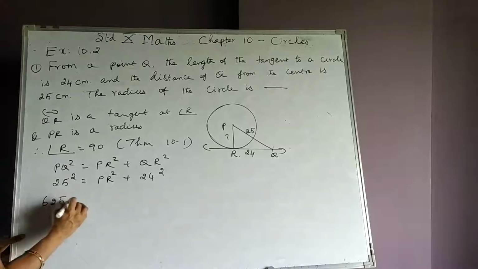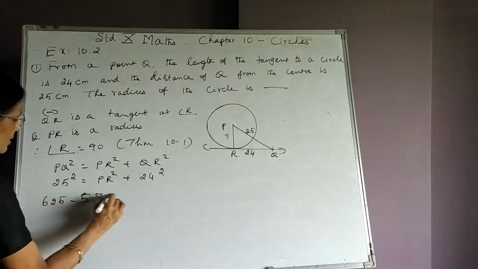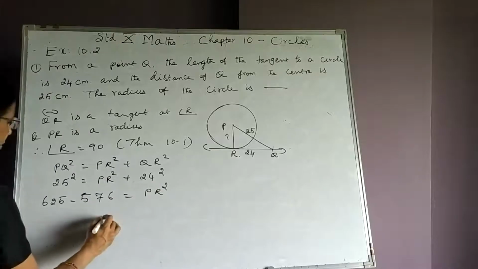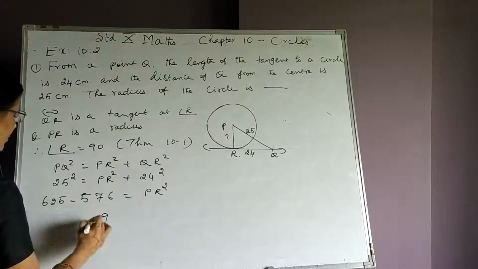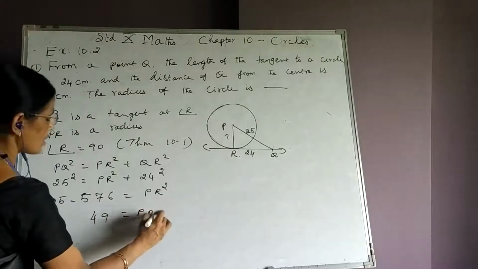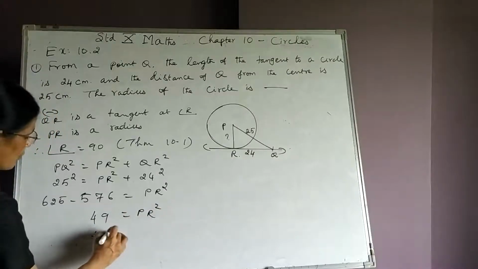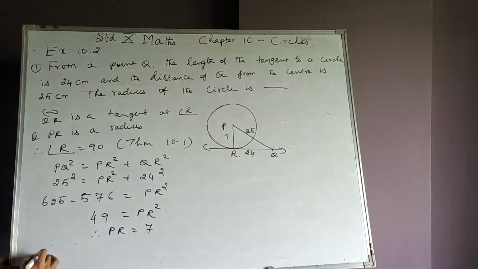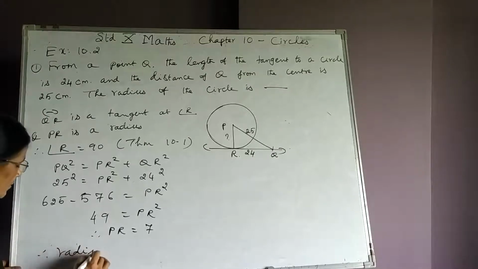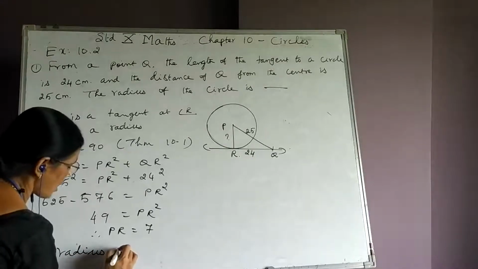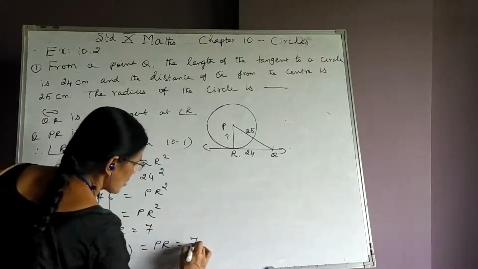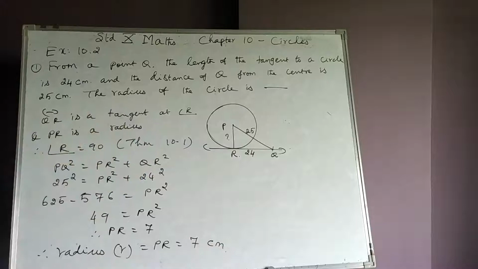PQ square is 25 square, PR square, QR square is 24 square. It is 625 minus 576, equal to what? Equal to PR square, which is 49. Therefore, PR equal to what? Equal to 7. Therefore, the radius of the circle, radius R, is equal to PR, equal to how many centimeters? 7 centimeters.